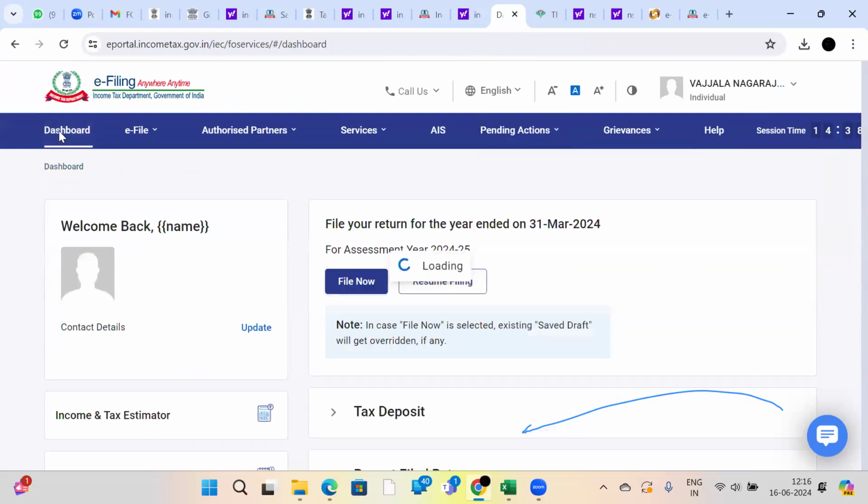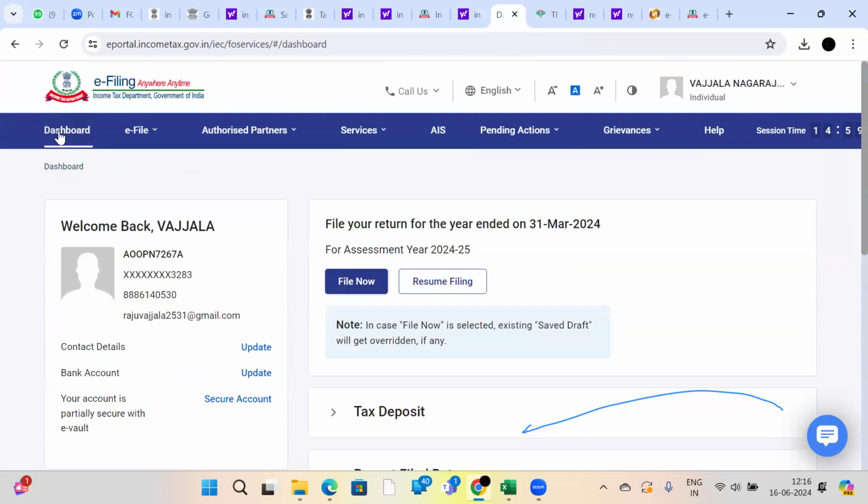Sir, as a self-employed person, can I apply for professional tax? Because my income is less than 5 lakhs. No, no need to pay. If you are self-employed, you are doing your own job, so why should you pay professional tax?